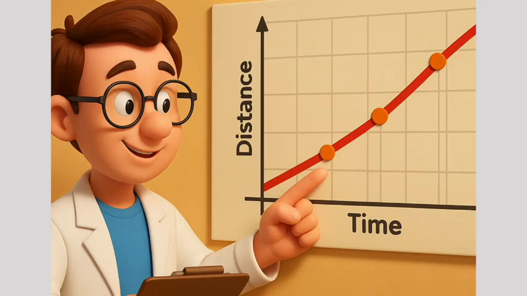To describe the motion of an object, we can use line graphs. In this case, line graphs show dependence of one physical quantity, such as distance or velocity, on another quantity, such as time.